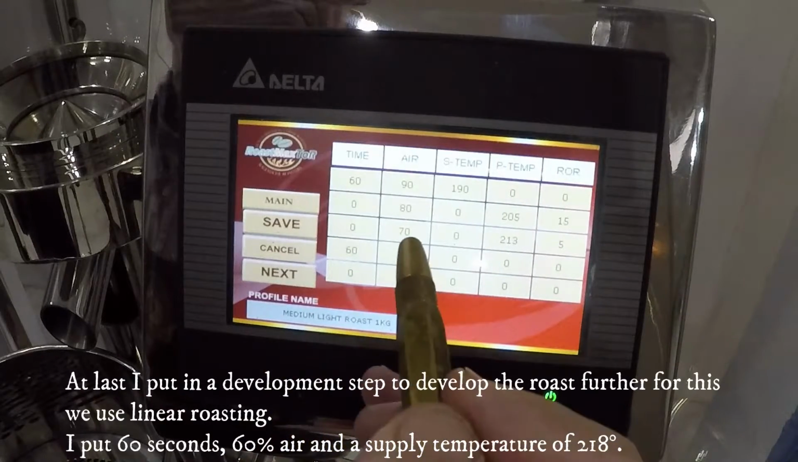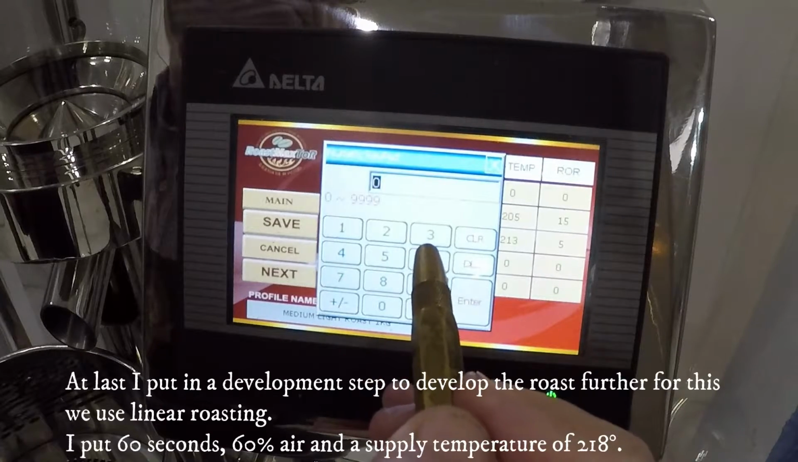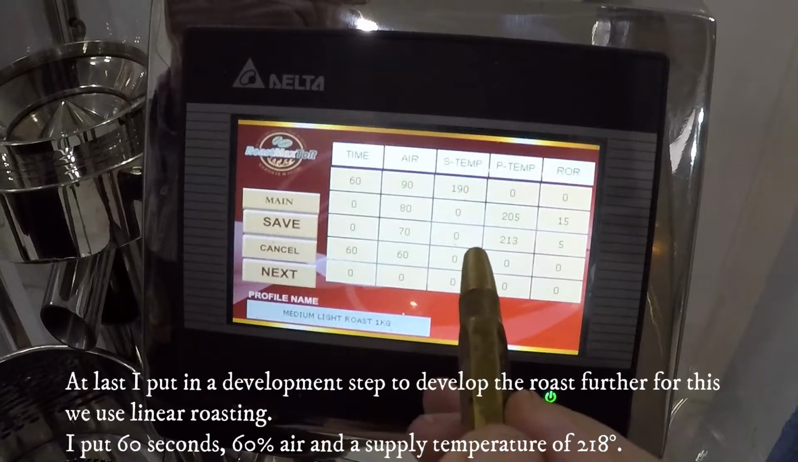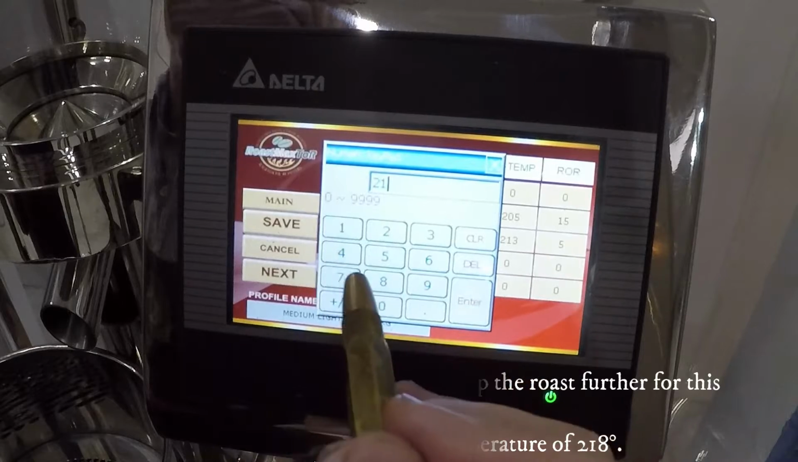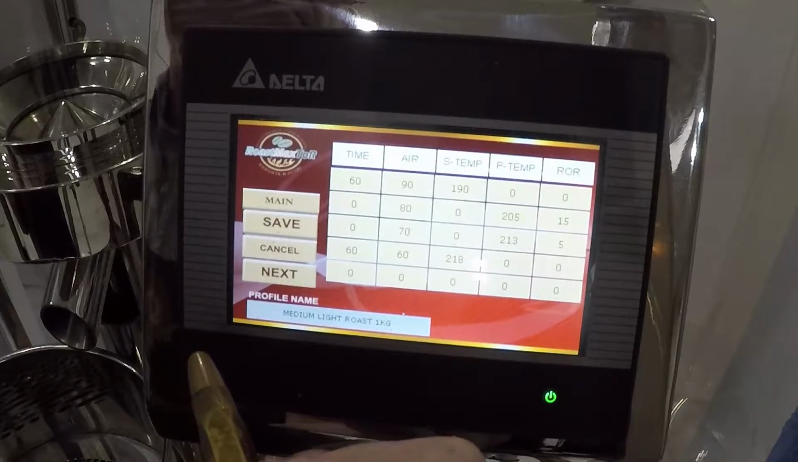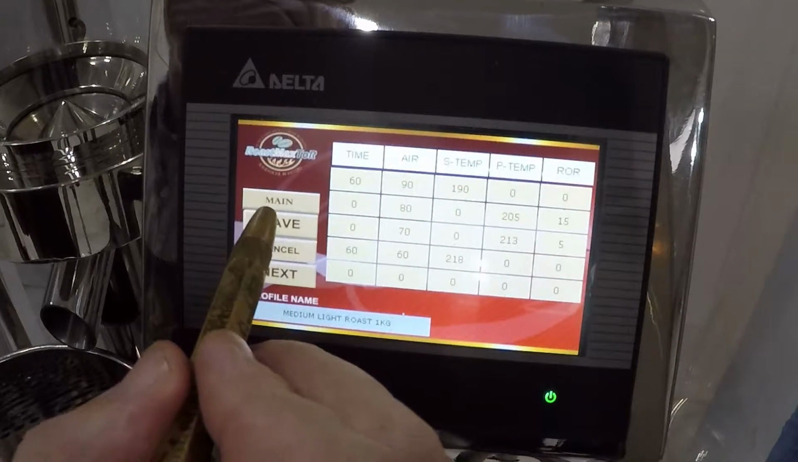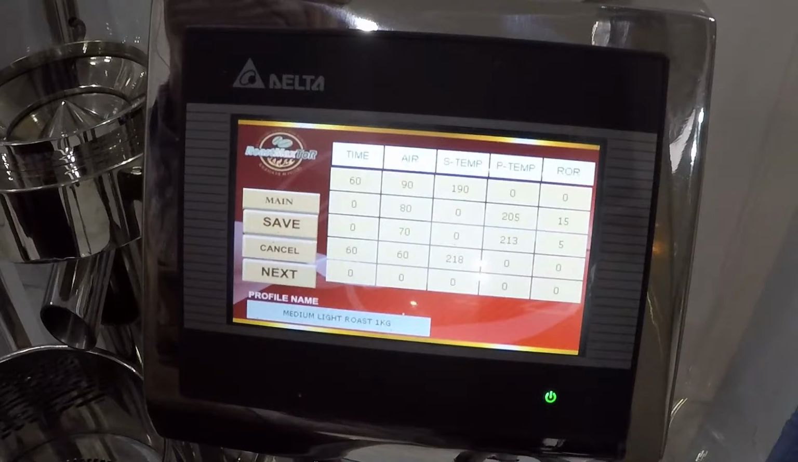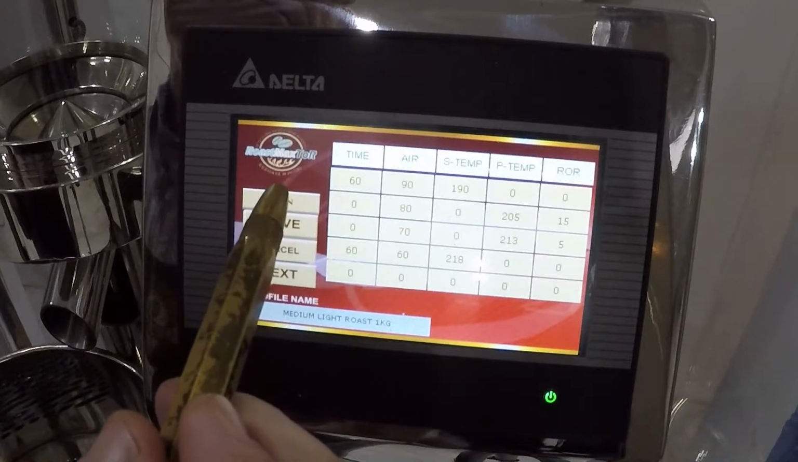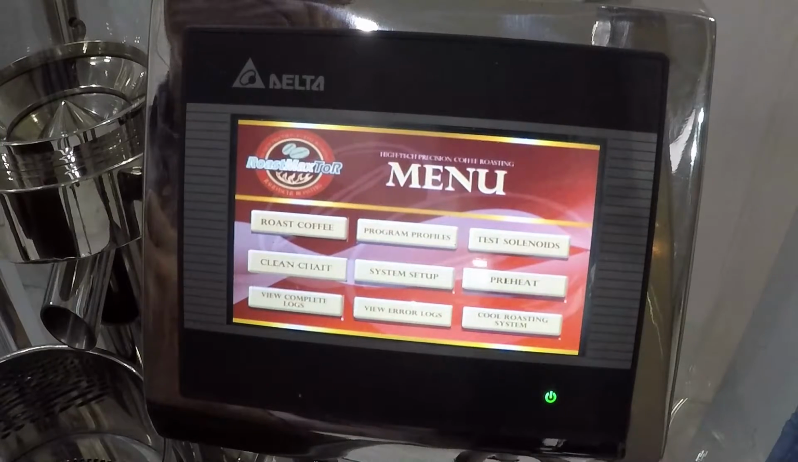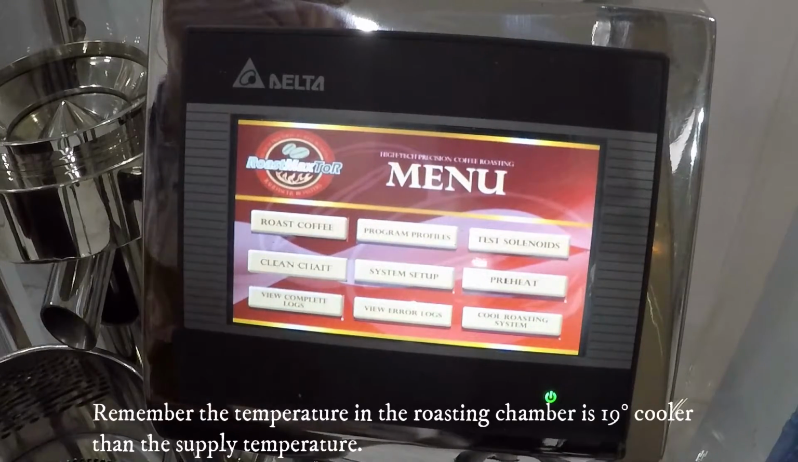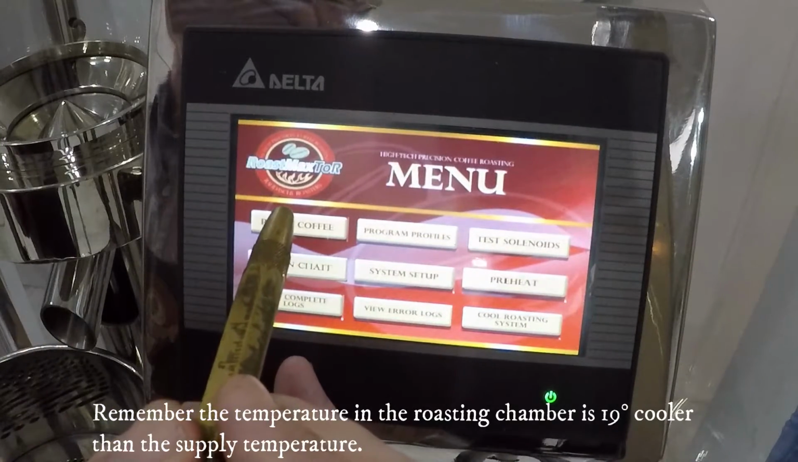At last, I set a development step, to develop the roast further. For this, I use linear roasting. I put 60 seconds, 60% air, and a supply temperature of 218 degrees. Remember, the temperature in the roasting chamber is 19 degrees cooler than the supply temperature.